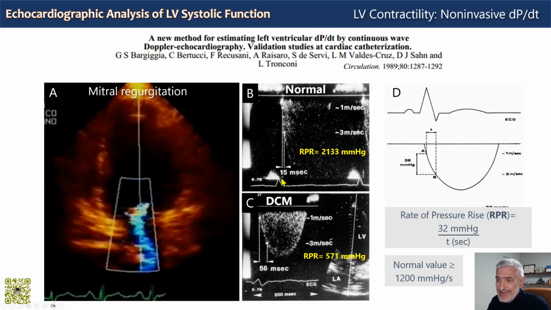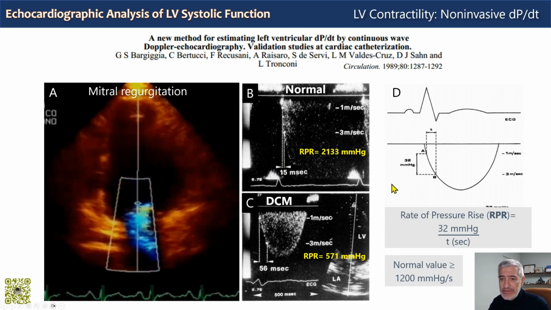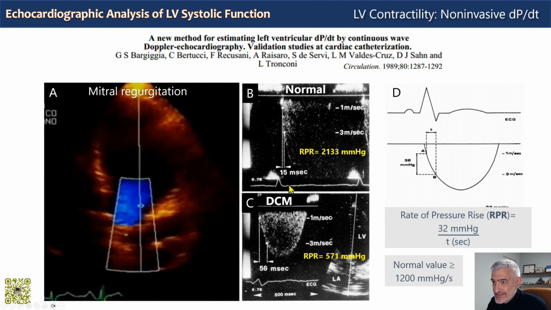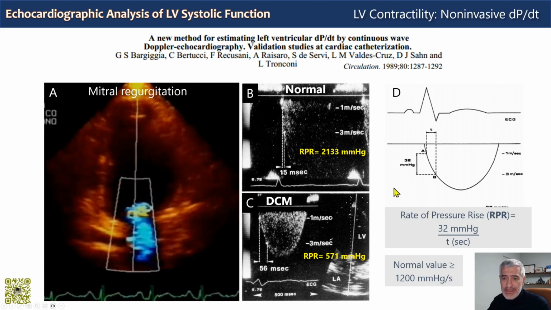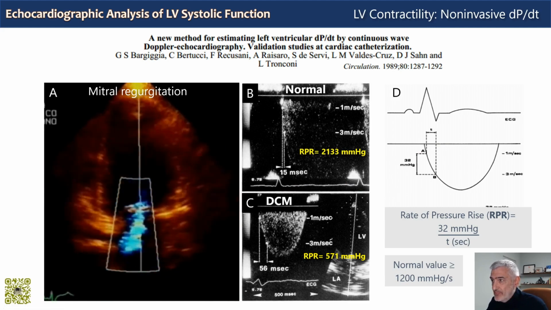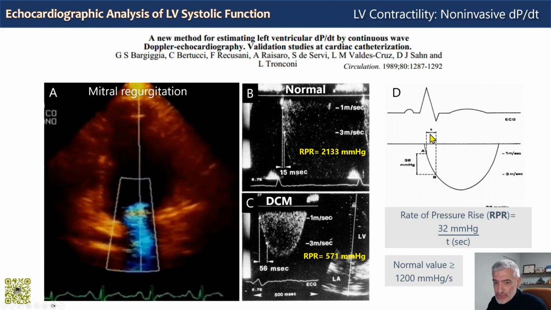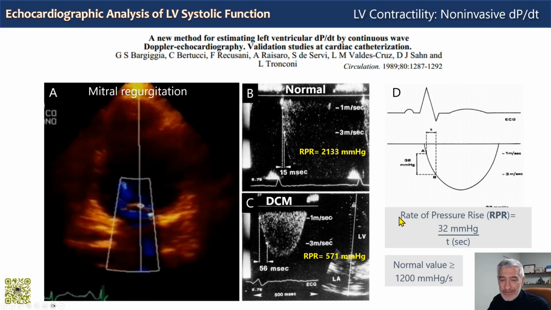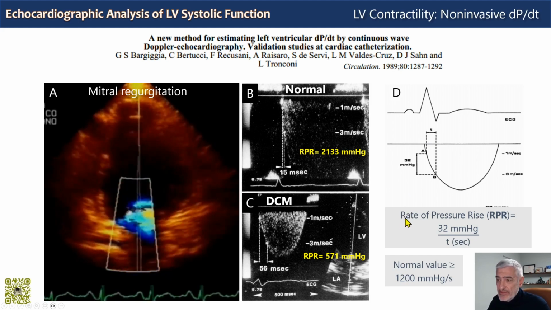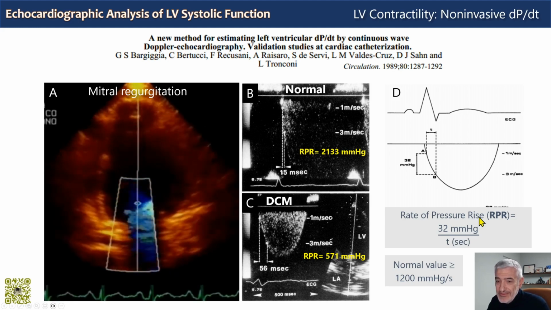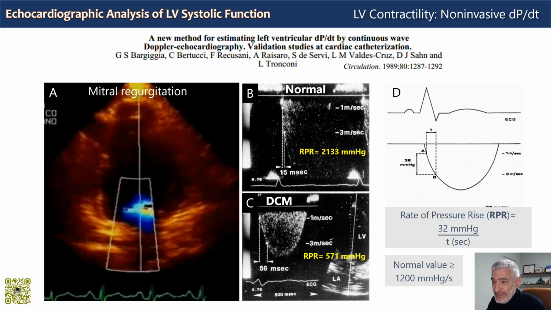So once identified these 2 points, we need to measure the time difference on the x-axis here, the time difference between the 2 points. So it will be the interval t shown here in panel D. What we want here is to calculate the rate of pressure rise, which corresponds to the invasive positive dP on dt.